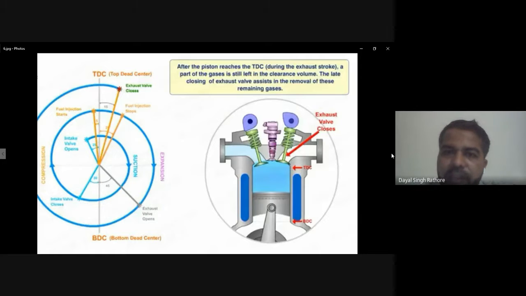The late closing of the exhaust valve helps in removal of these remaining gases.